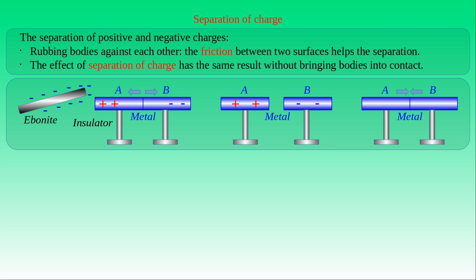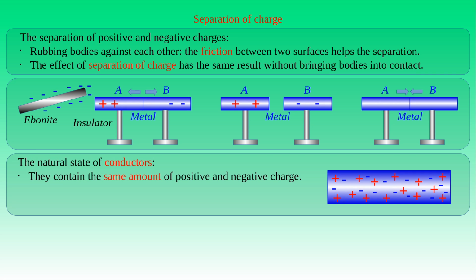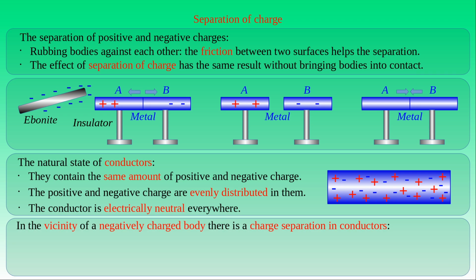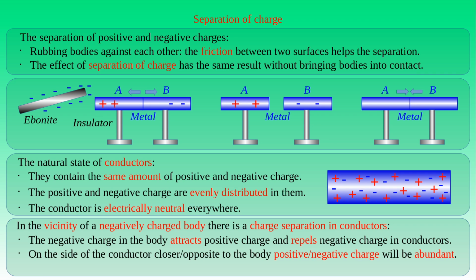We can give the following explanation for the separation of charge demonstrated in this experiment. In the natural electric state, conductors contain the same amount of positive and negative charges, which are evenly distributed in the conducting body. As a result, the entire conductor is electrically neutral. In the vicinity of a charged body, there is a charge separation in the conductor. If a body near the conductor has negative charge, then this charge attracts the positive charge and repels the negative charge in the conductor. In the part of conducting material that is close to the negatively charged body, the positive charge will be abundant. On the opposite side of the conductor, there will be an excess in the negative charge. This is the effect of the charge separation in a conductor.